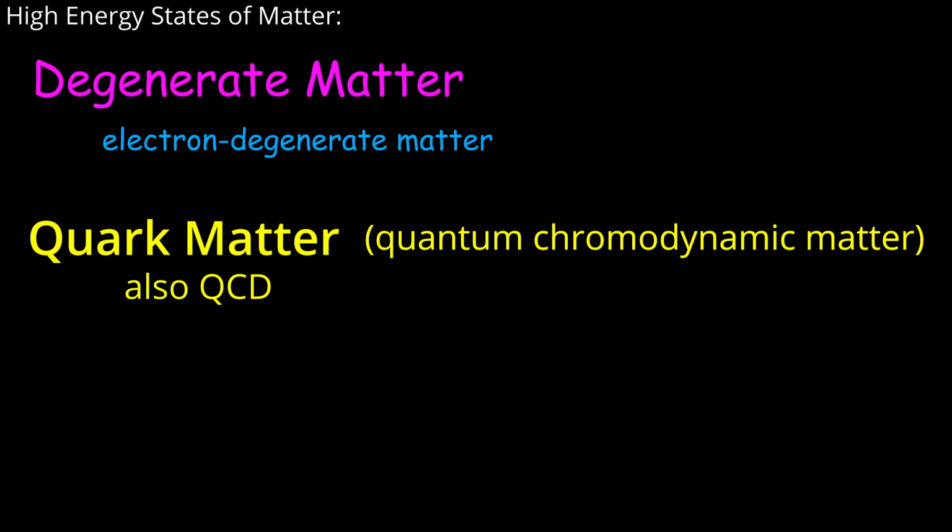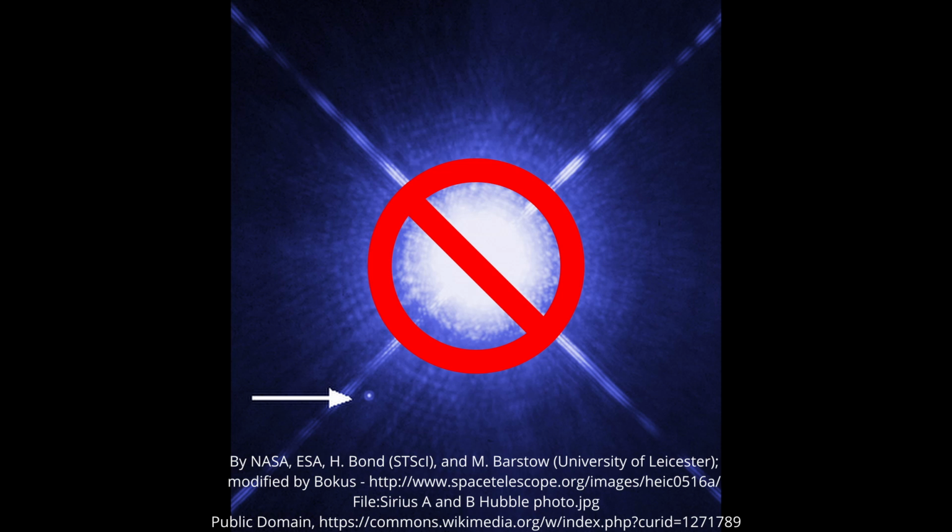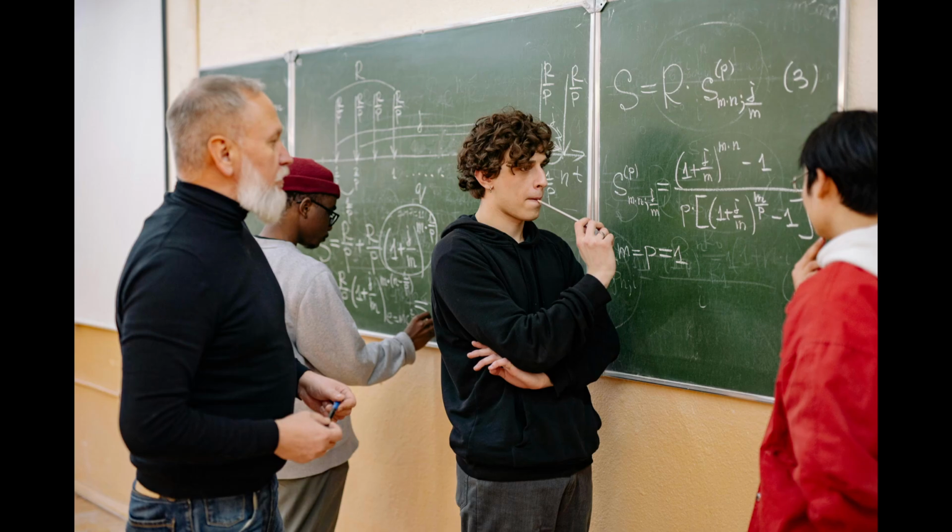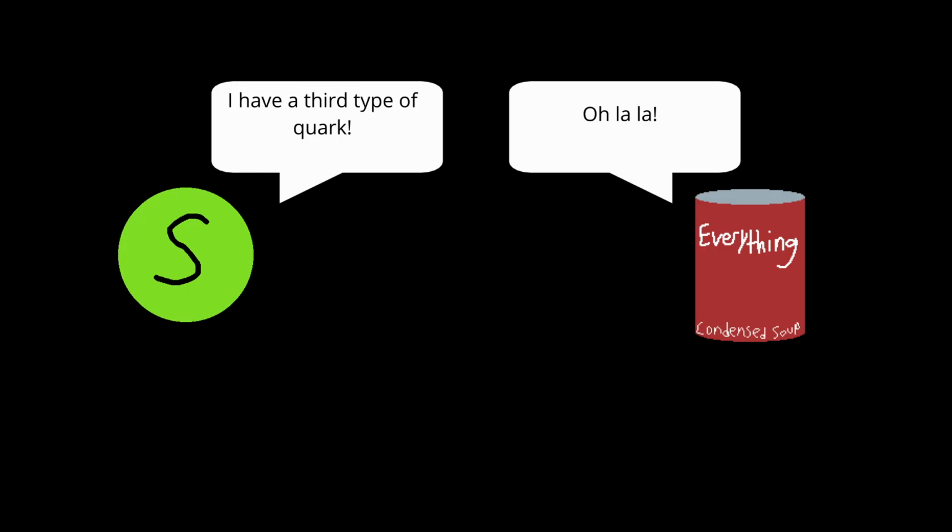And there are also theories about strange matter, a type of quark matter that might exist in neutron stars. Though there is no real evidence of it existing and its properties are mostly unknown and have yet to be truly proven as of this recording, despite that, from what physicists have gathered, strange matter would contain not just up and down quarks, but a third type of quark that is possibly more stable.